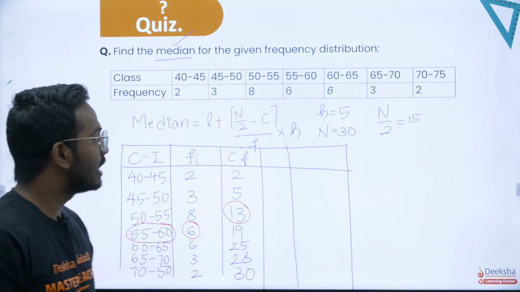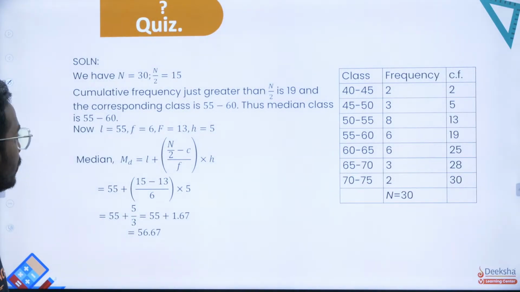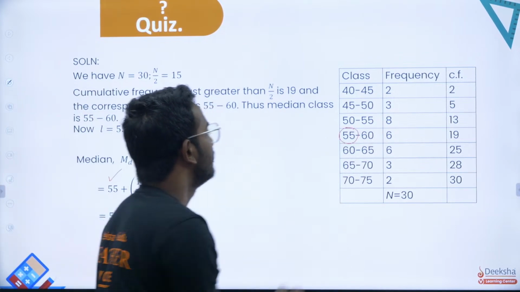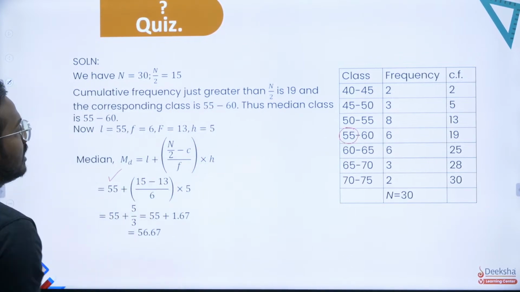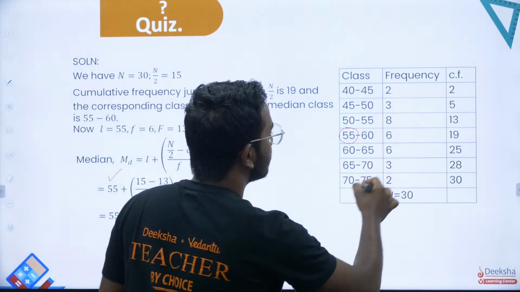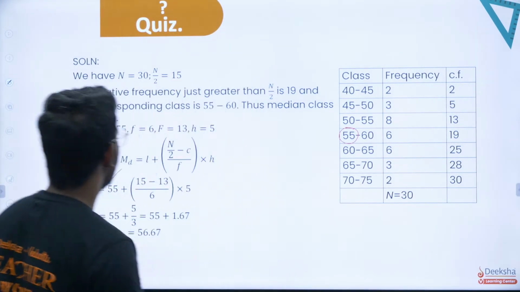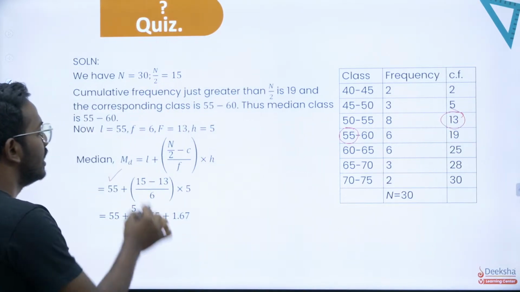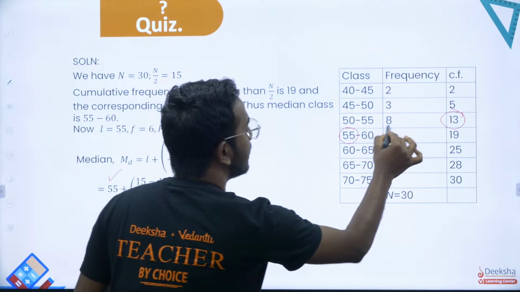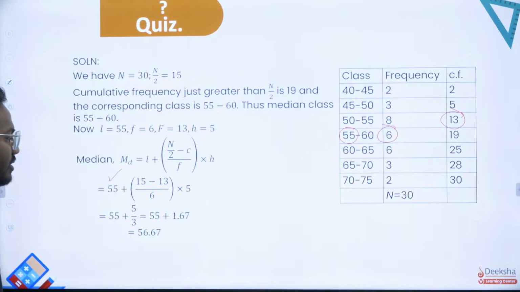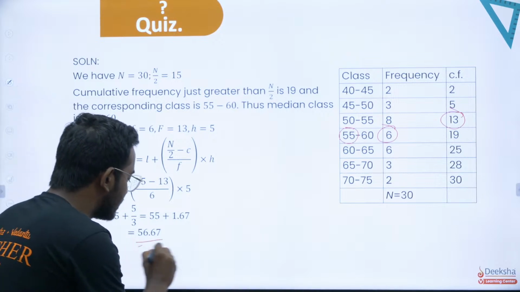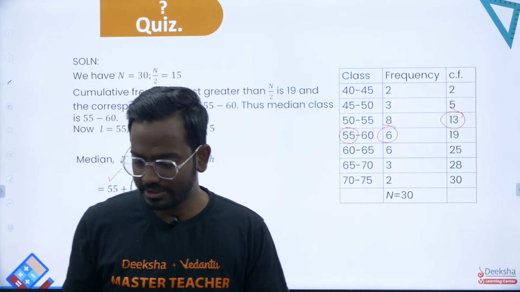Just substitute, and you will get the answer. After substituting, you end up with 55, the lower limit, plus 15 minus 13. 15 is n by 2, and 13 is C, the preceding cumulative frequency, divided by the frequency, which is 6. I've taken 6 here. If you substitute and simplify, you will end up with 56.67 as the answer.